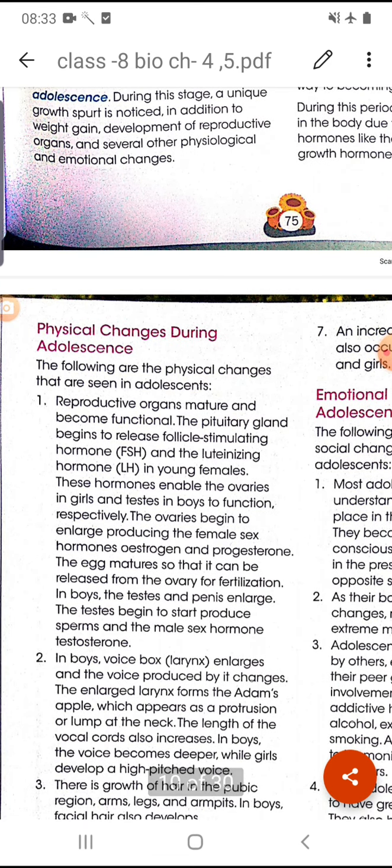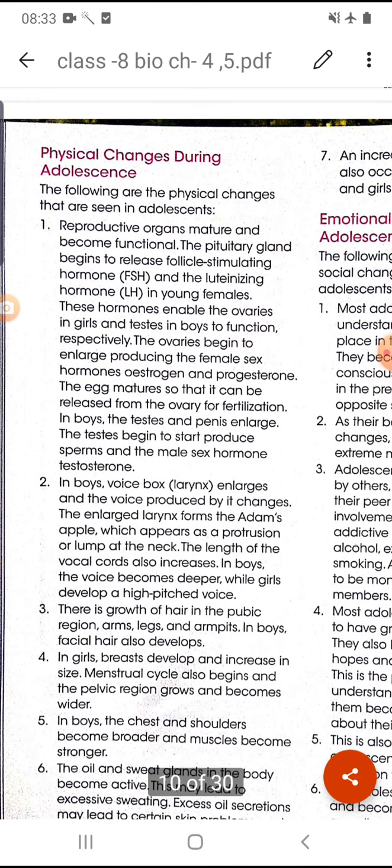Let's see what the changes are. There are physical changes during adolescence, and emotional changes also. So what are the physical changes occurring in boys and girls? The reproductive organs mature at this time and become functional.